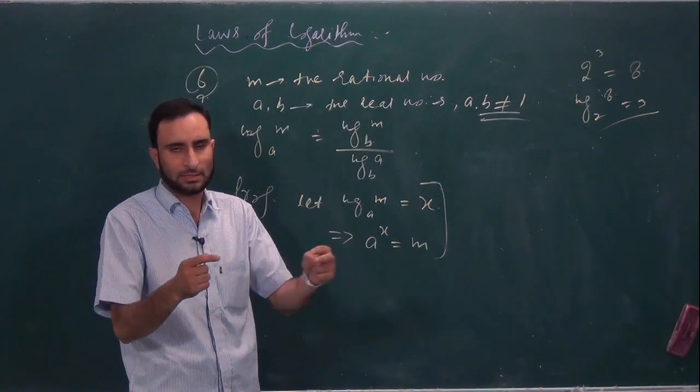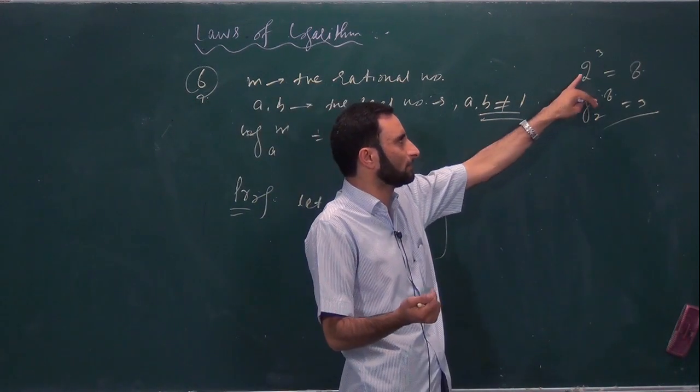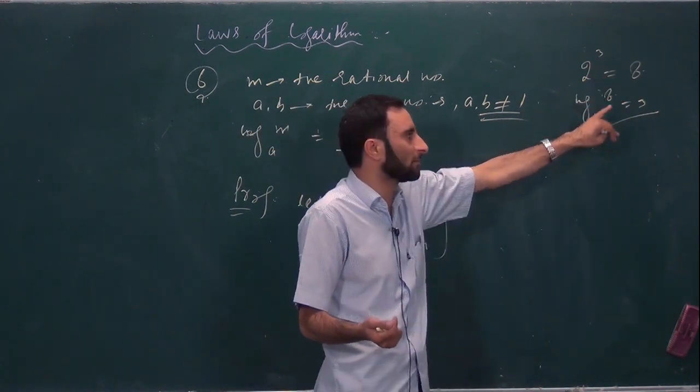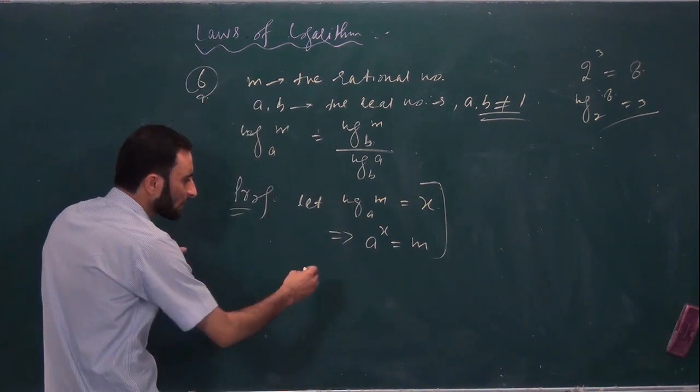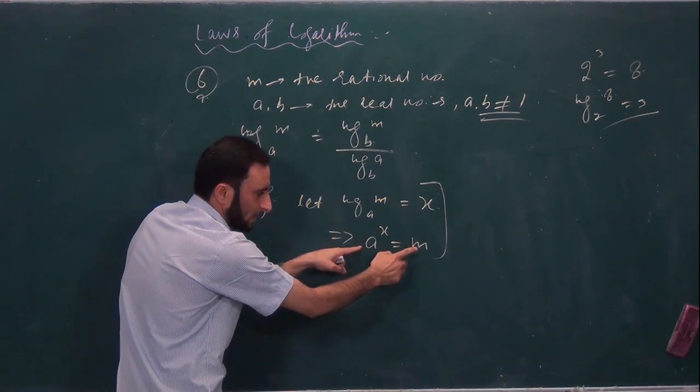So we can say that there is a complete relationship between the exponential form and the logarithmic form. This implies you have a to the power x equal to m.